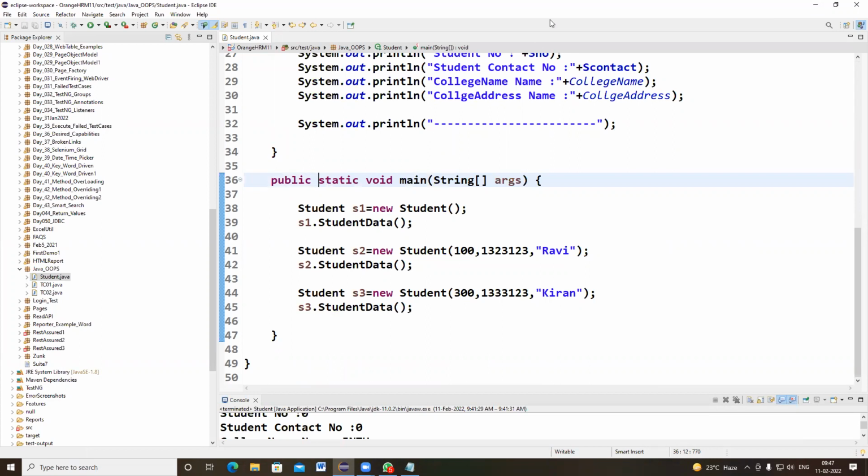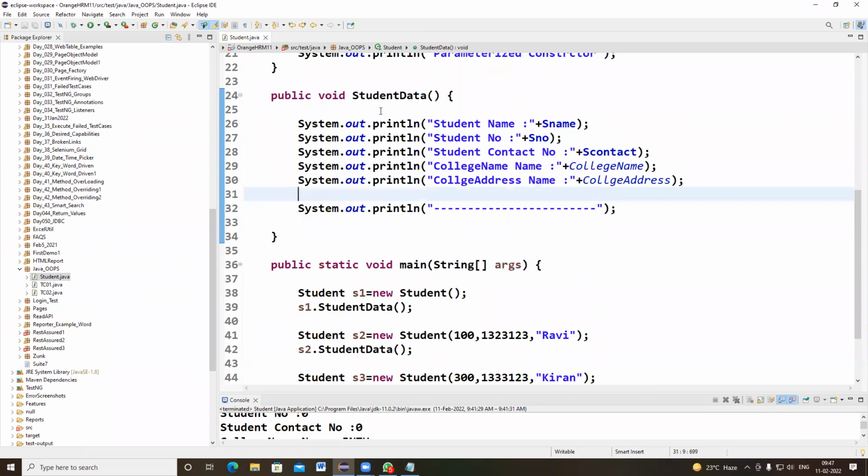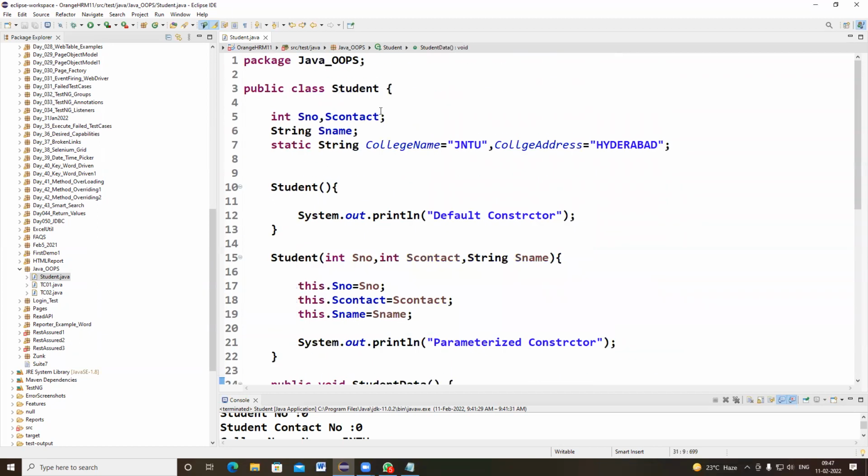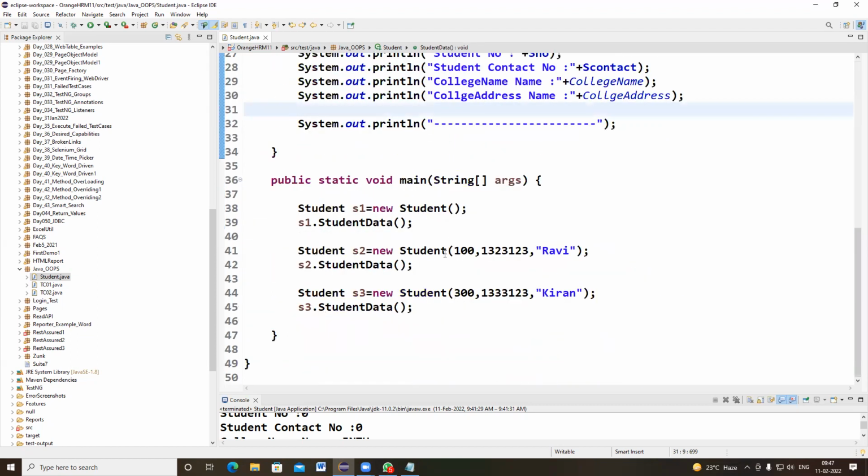Hello, sir. Actually, I missed the starting of the class. Sir, why are we not using WebDriver here? That concept I will tell you later. In this class, I'm telling the importance of constructor. A constructor is simply to initialize the object values. If you are using the default constructor, default values will be assigned to the object. And if you are using a constructor with parameters, the specified values will be assigned to the object.